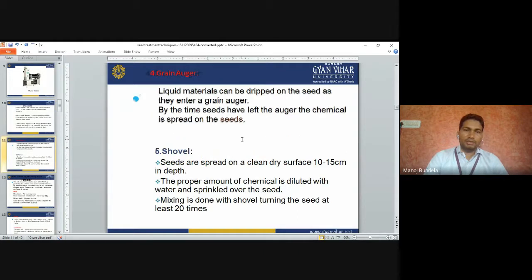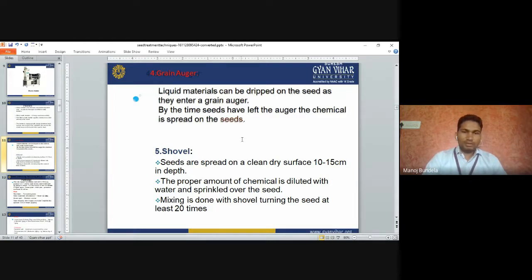Next is grain auger. The liquid material can be dripped on the seeds as they enter a grain auger. By the time the seeds have left the auger, the chemical is sprayed on the seed.